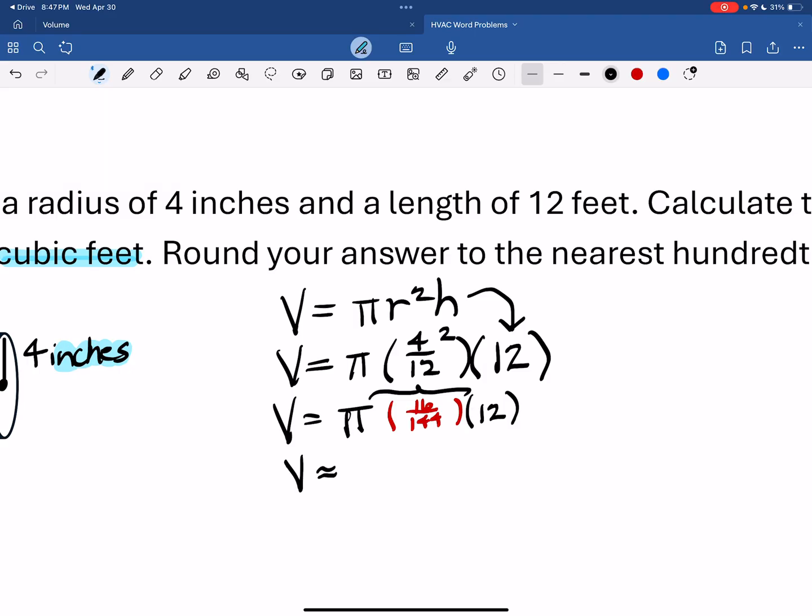So pi times 16 over 144 times 12 equals, it's ugly, 4.186 repeating, and they want it to the nearest hundredth. So volume is approximately 4.19 cubic feet.